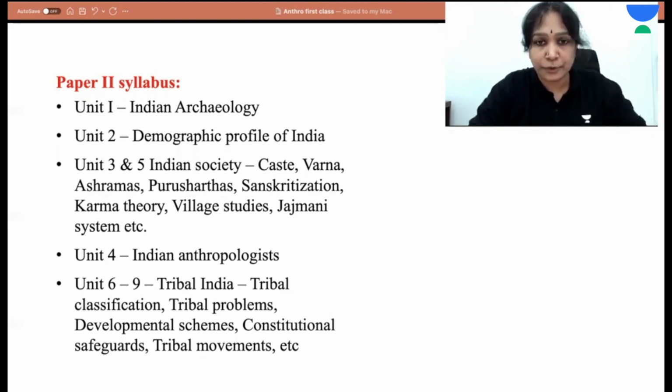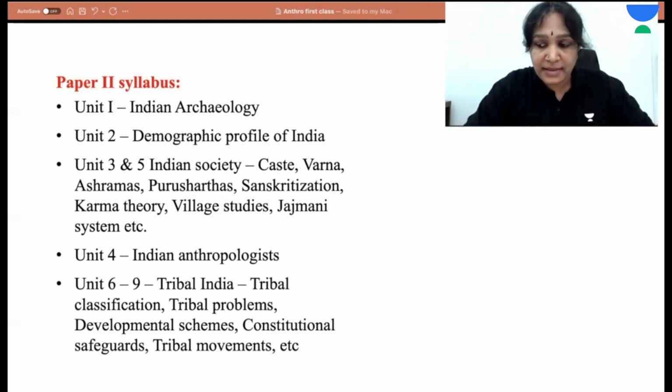Coming to Unit 2. Unit 2 is demographic profile of India. In a way, it is a continuation of Unit 11 of paper 1. While Unit 11 of paper 1 deals with demography in general, Unit 2 of paper 2 deals with demography particularly in the Indian context.